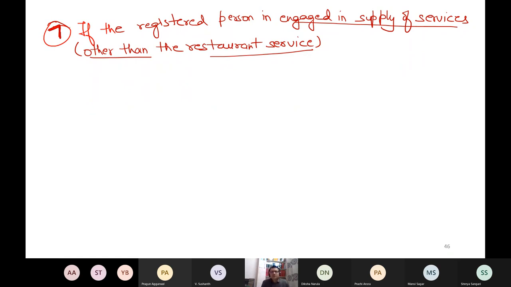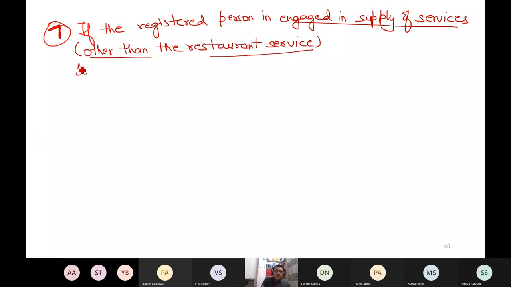Teachers are also providing services. So there are lakhs of services. Other than restaurant service, if you are engaged in supplying services, then you also cannot opt for the composition levy scheme, because initially this composition levy scheme was only on supply of goods, not of services. But we have made so many amendments now. That is why some services have started coming in now. So what is that amendment?